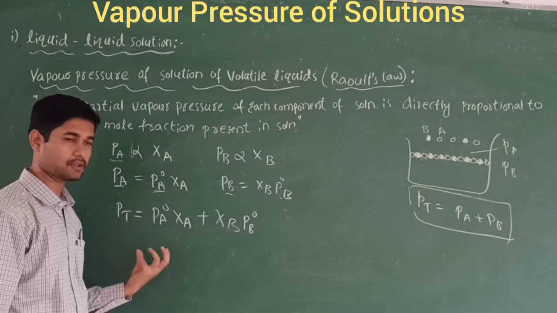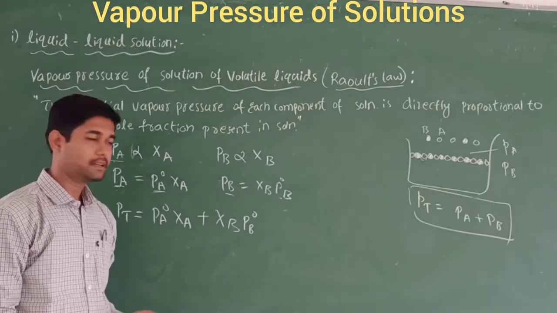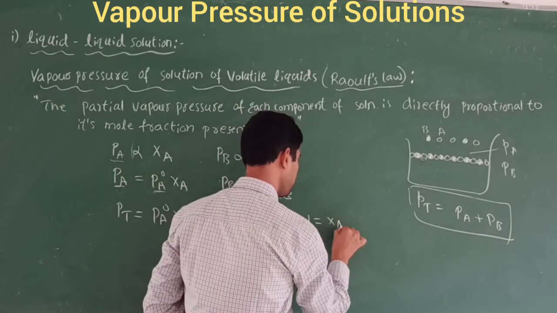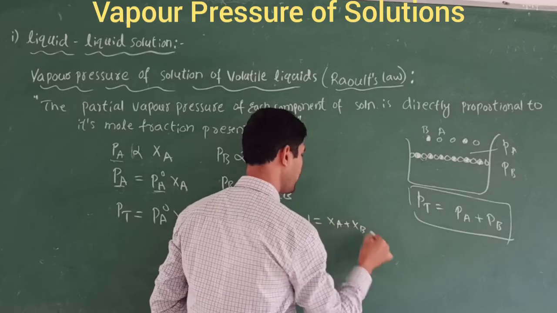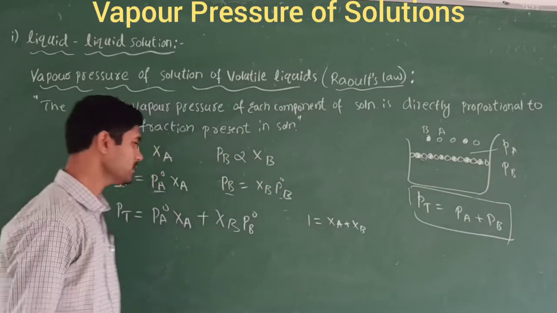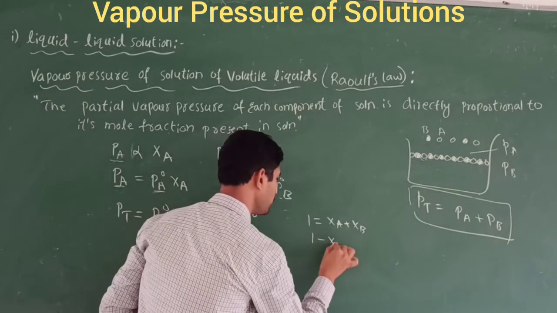That is the total pressure. You know that unity, 1, is equal to XA plus XB. When you add the mole fractions of the two components, you get unity, right? Now take the value of XB: XB is 1 minus XA.